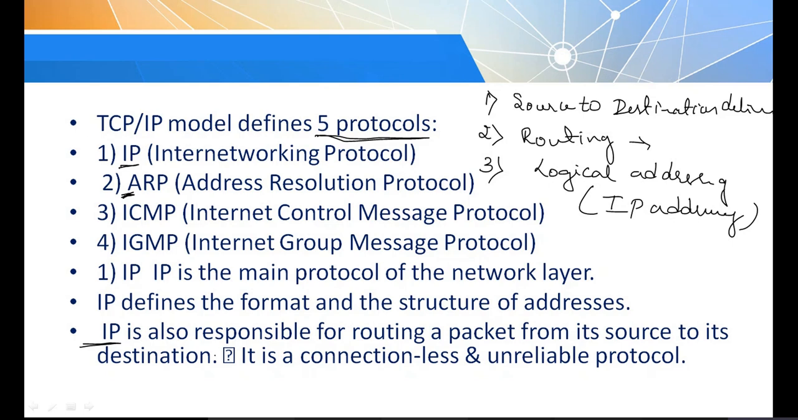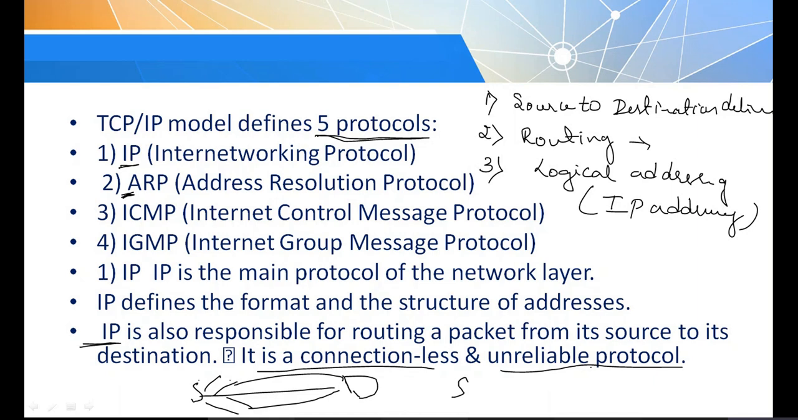So what is connectionless and connection oriented? We are going to discuss that in detail in the transport layer. It is connectionless and unreliable. Connectionless means no link is established between source and destination. If there are different paths to reach the destination, it will just take any of these paths. In case of connection oriented, it will first establish the link between source and destination, and then send the data.